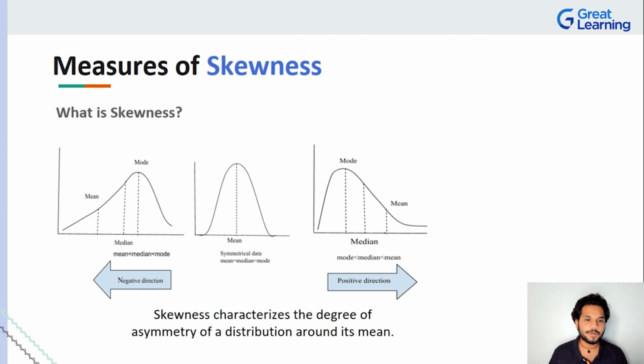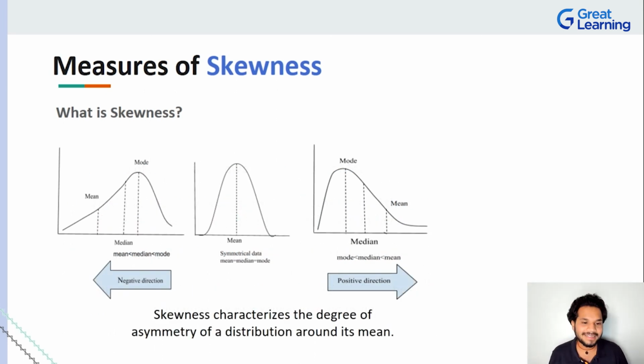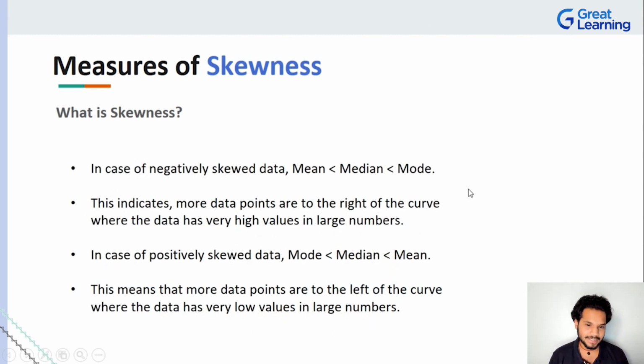Remember, this is a very important point in discussion, because with respect to negatively skewed data, your mean will always be less than the median, and your median will always be less than the mode, right? So quickly going back, it should show you that the points to the right of the data will have higher values than the points to the left of your data. If that is the case, it is nothing but negatively skewed data.